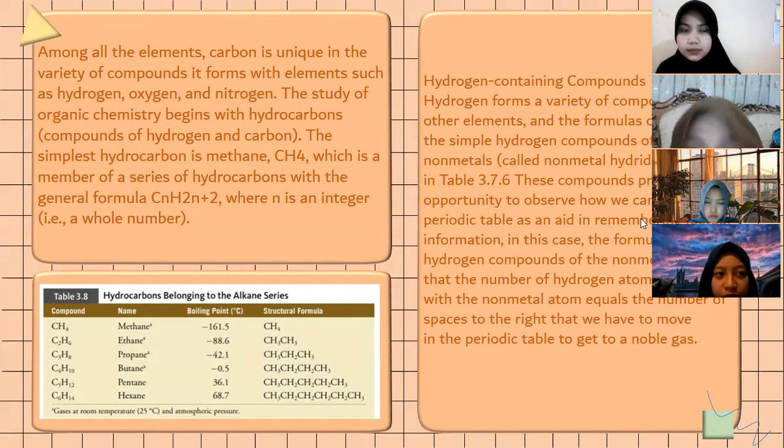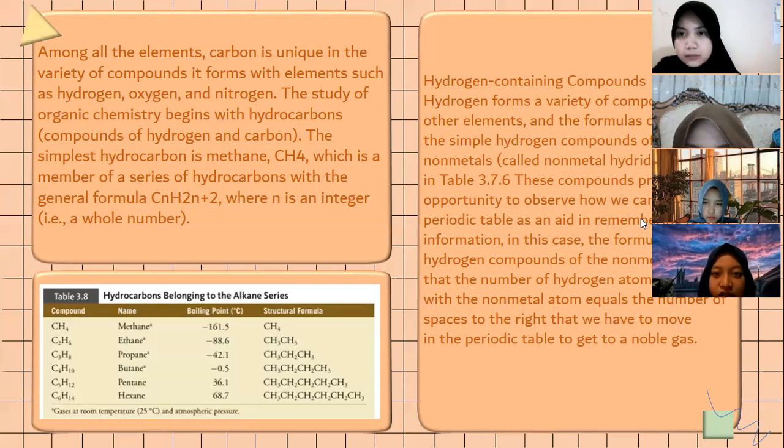Among all elements such as hydrogen, oxygen, and nitrogen, the study of organic chemistry began with compounds of hydrogen and carbon. The simplest hydrocarbon is methane, CH4, which is a member of a series of hydrocarbons with the general formula CnH2n+2, where n is an integer. And this table is an example.